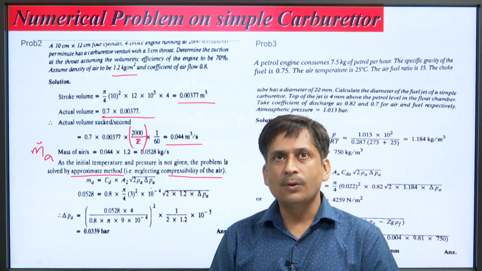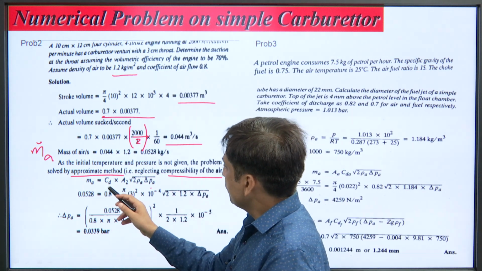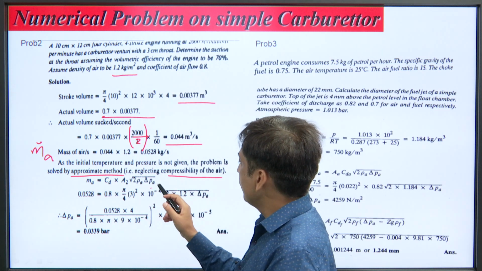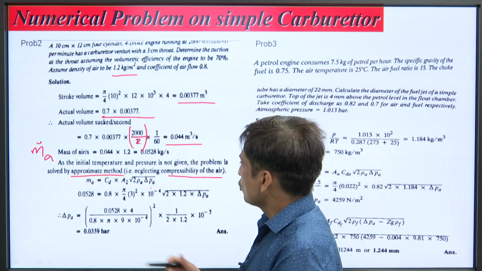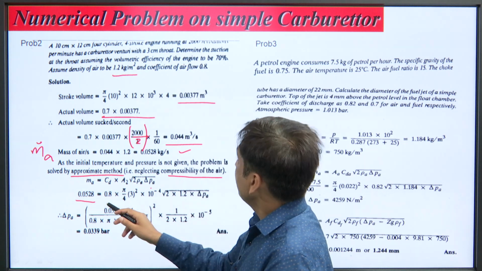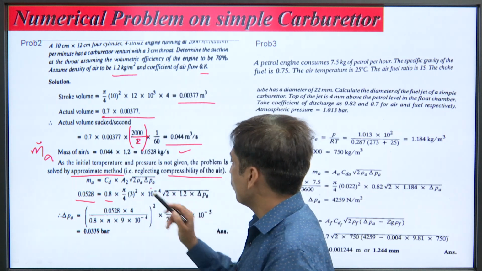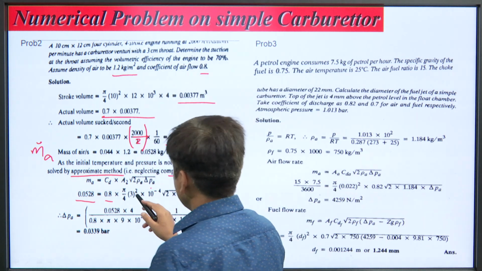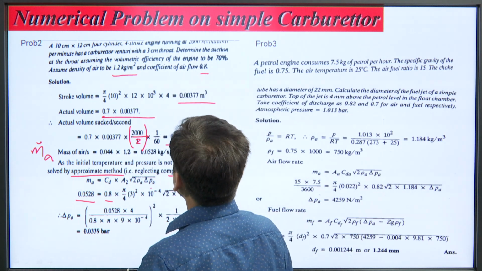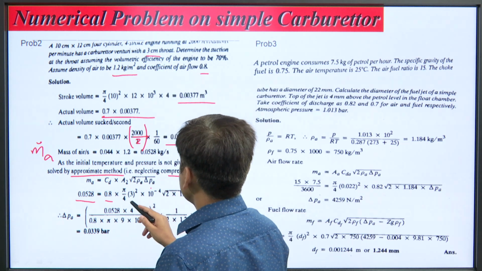So, the mass flow rate of air is equal to coefficient of discharge into A2 under root 2 rho A delta P A, the pressure drop at the throat. So, the mass flow rate of air is evaluated from here. C D is 0.8, given in the problem, pi by 4 d square, where d is the throat diameter, which is given to you as 3 centimeter.